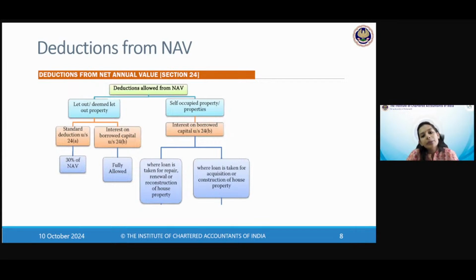Self-occupied property, but interest on borrowed capital is allowed, there are some rules about it, we will come to that, but let's see the principle first. If the loan is taken for repair, renewal, reconstruction of house property, and not paid back within 5 years, and the property is not ready within 5 years, this is the first category. Loan taken for repair, renewal, or for construction, purchase, and the property is not ready within 5 years. And second case is where the loan is taken for acquisition or construction of house property, and the property is acquired within 5 years of taking the loan. Now what happens?